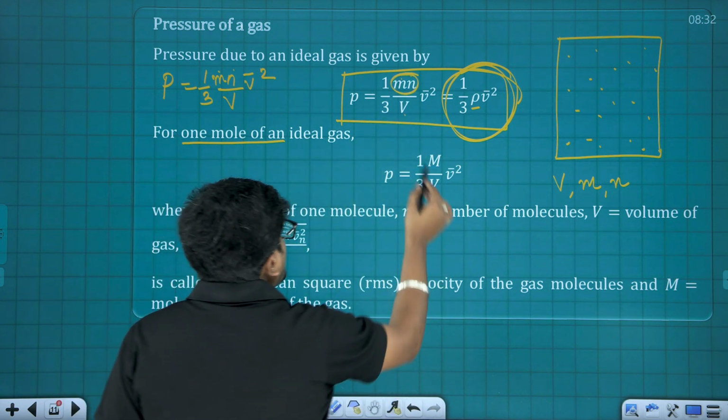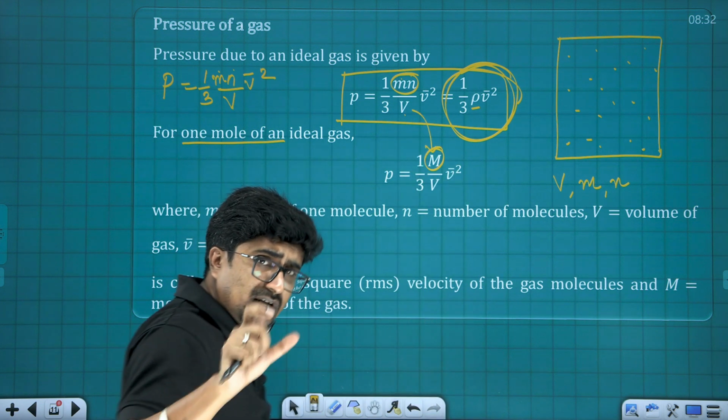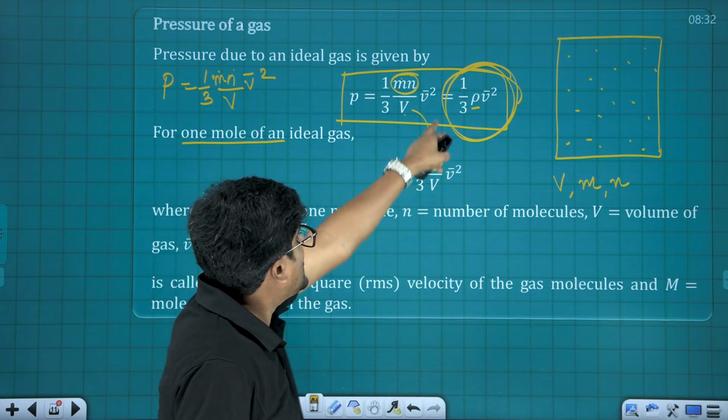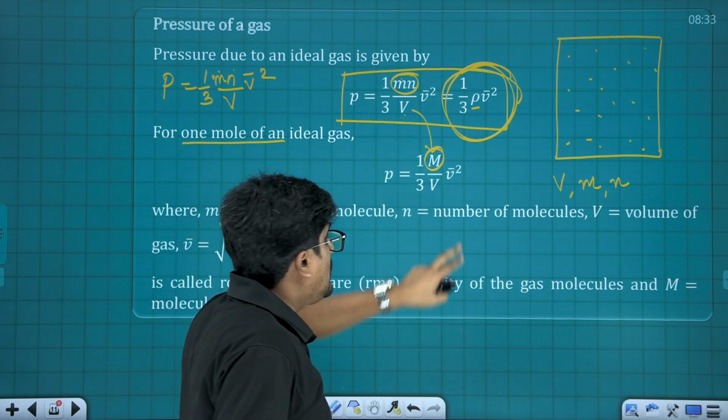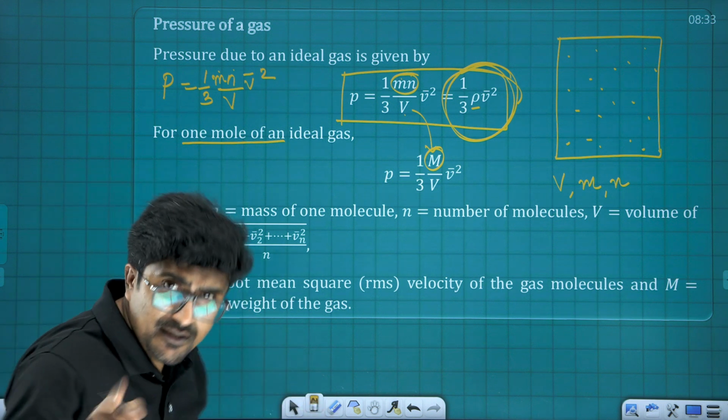We call it as what? Molar mass. So that relation comes here as again 1 by 3 into capital M. That's all. That is the only thing. So I told you, you can memorize this one, and from here you can move on to anything regarding this. The RMS speed we already discussed.